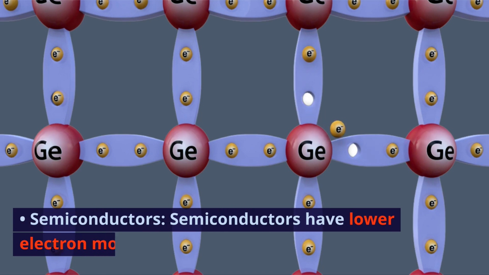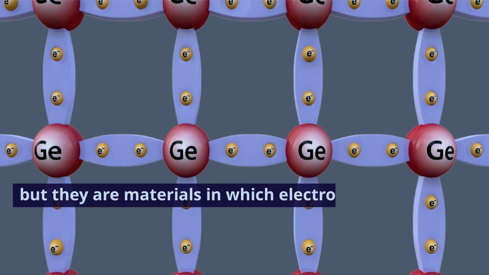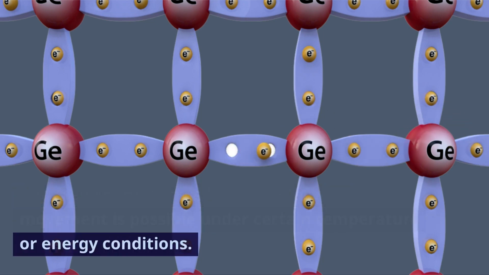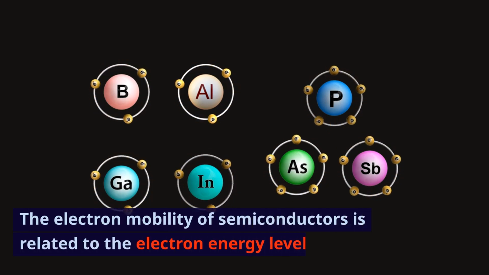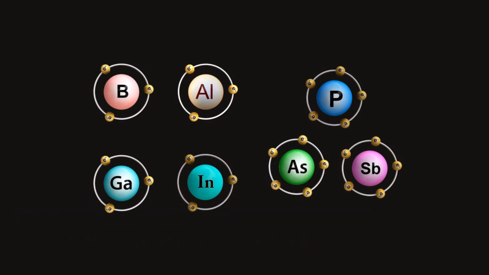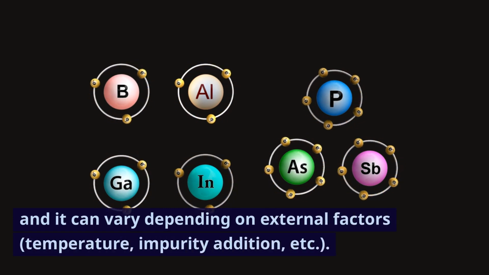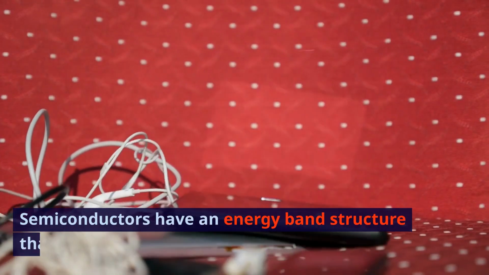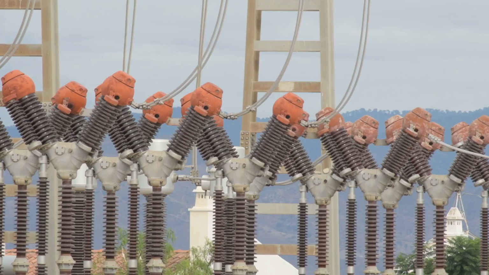Semiconductors. Semiconductors have lower electron mobility than metals, but they are materials in which electron movement is possible under certain temperature or energy conditions. The electron mobility of semiconductors is related to the electron energy levels, and it can vary depending on external factors, temperature, impurity addition, etc. Semiconductors have an energy band structure that slows down the movement of electrons.